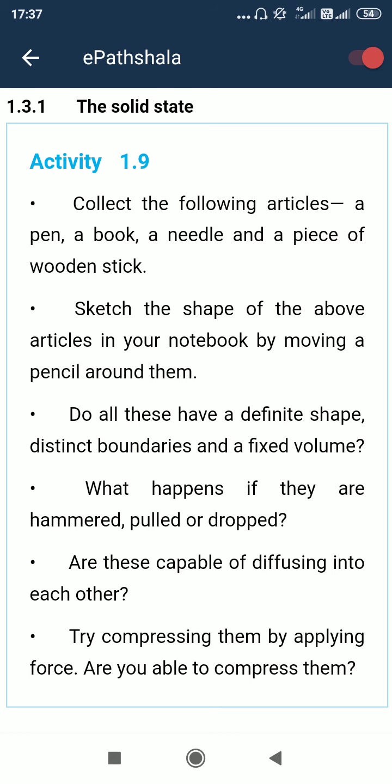When we keep this in a mug, then it gets the mug shape. Like this, shape is not fixed. Where we keep the liquid, that matters. But in case of solid state, it has a specific shape.